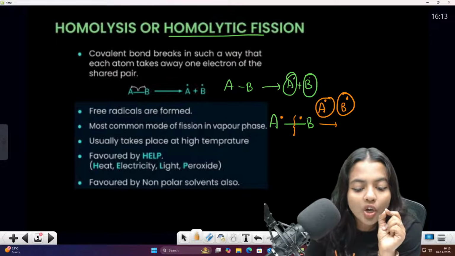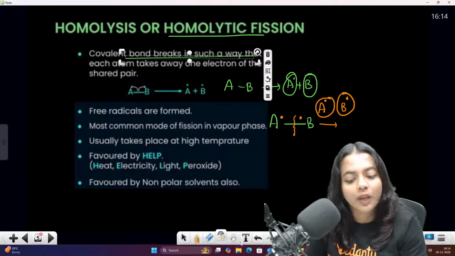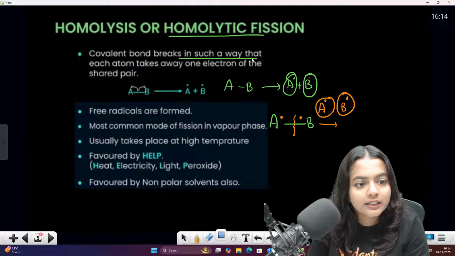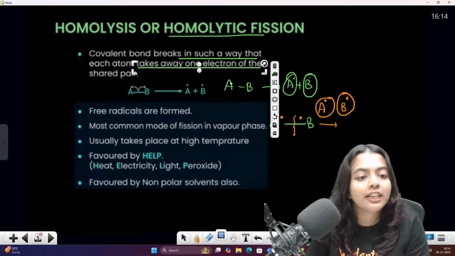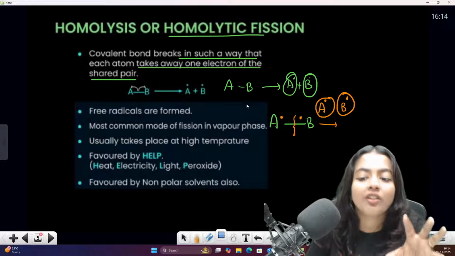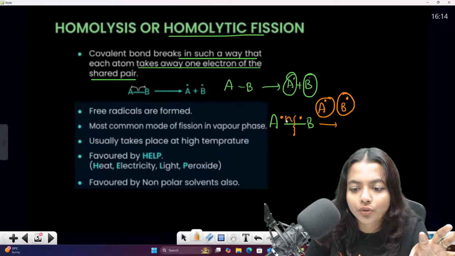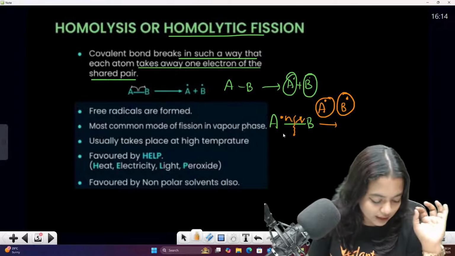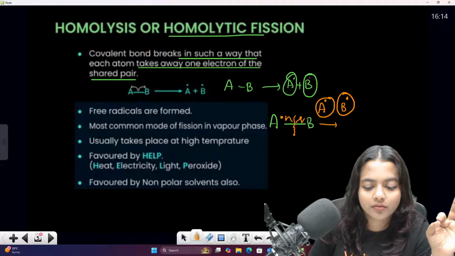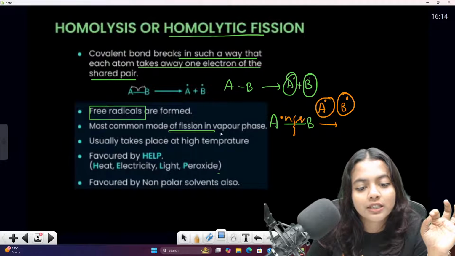So we can say that a covalent bond will be breaking, and it breaks in such a way that each atom takes away one electron of the shared pair. Shared pair-ல இருக்கிற ஒரு எலக்ட்ரான் ஈக்குவலி பிரேக் ஆயிடும். இங்கேயும் half கொடுத்துரும், இங்கேயும் half கொடுத்துரும். So that is something called as the homolysis. So free radical will be forming, and most common mode of the fission is in the vapor phase.